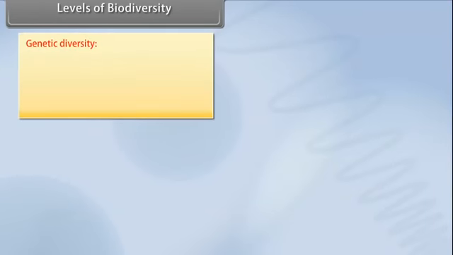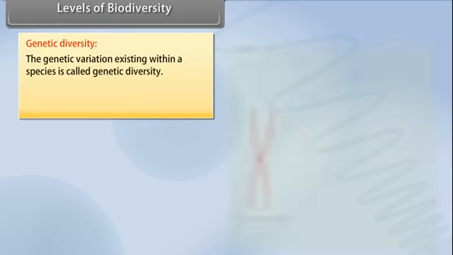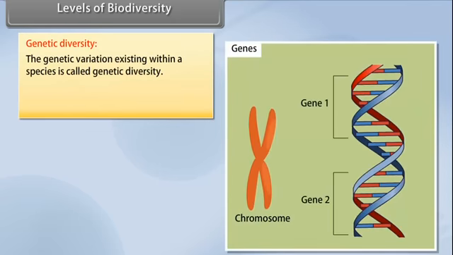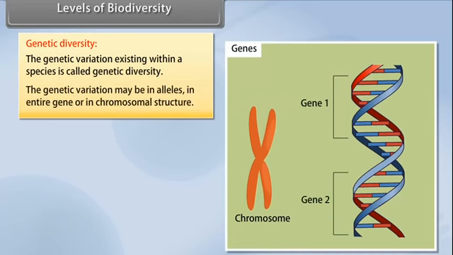Levels of biodiversity. Genetic diversity. The genetic variation existing within a species is called genetic diversity. The genetic variation may be in alleles, in entire genes, or in chromosomal structure.